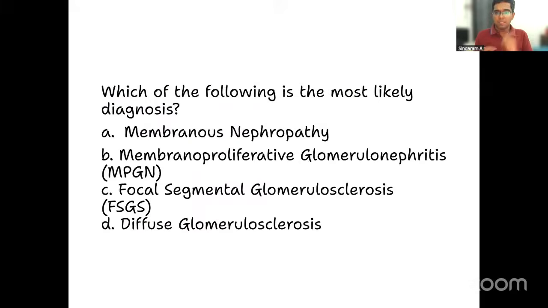Now, with this presentation, what is the most likely diagnosis? It will be simple looking questions like this, but you have to differentiate between the options. Membranous nephropathy, membranoproliferative nephropathy, focal segmental glomerulosclerosis, diffuse glomerulosclerosis, all are nephrotic syndromes, and some of them can even have a nephritic component also. Then how will you decide your answer in this question?